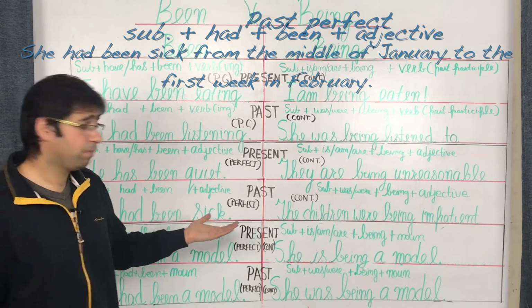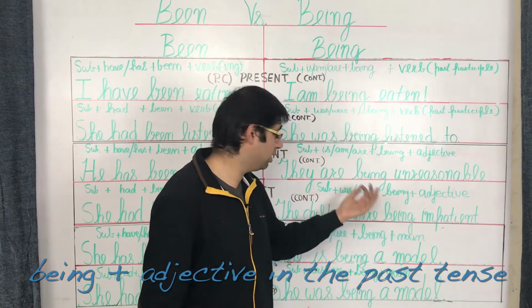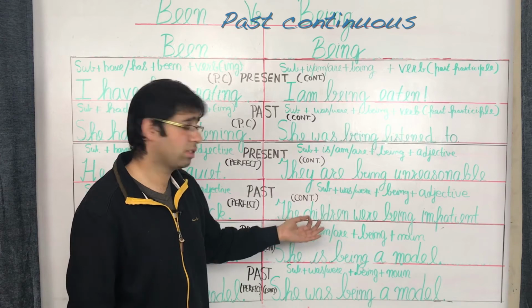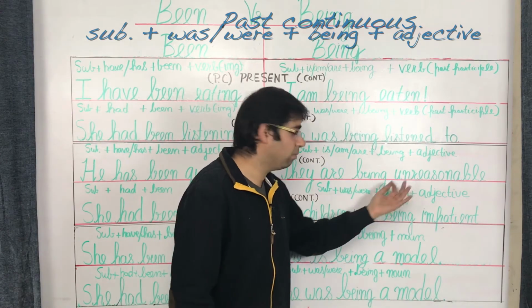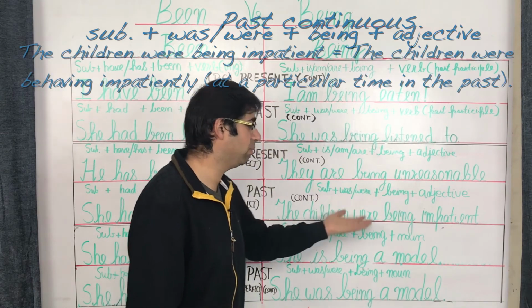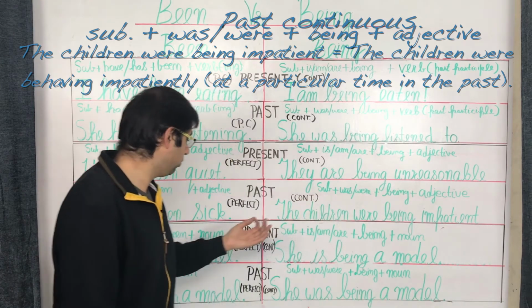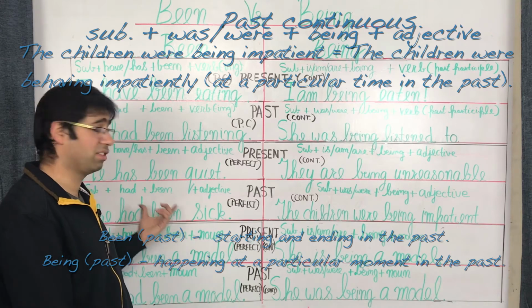As compared to that, we've got the interaction of being with an adjective in the past. This takes place, however, in the past continuous format. You've got a sentence such as subject plus was or were plus being plus the adjective. This will give you a sentence such as the children were being impatient, and the difference remains the same, that you've got a starting point and ending point in case of the past perfect, that is the been.